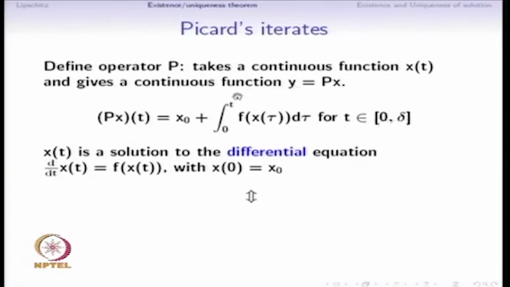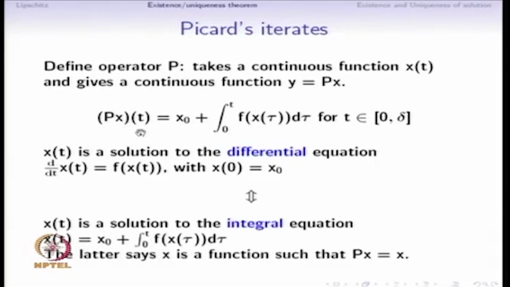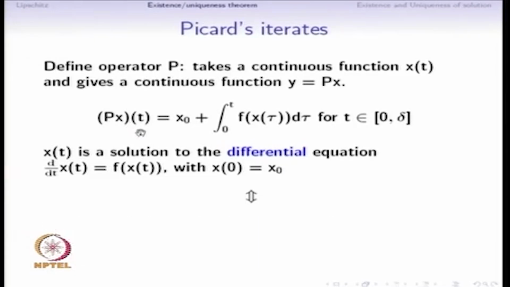So t comes in here and this integral is being added to x naught. So we see that for t equal to 0, this particular trajectory is also equal to x naught. So these are different functions of time that start from x naught.